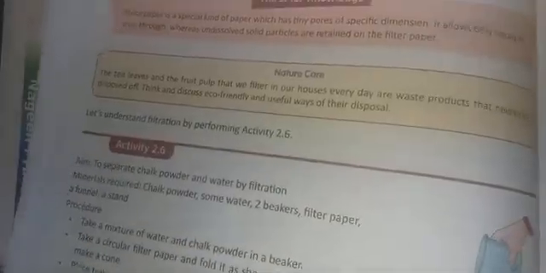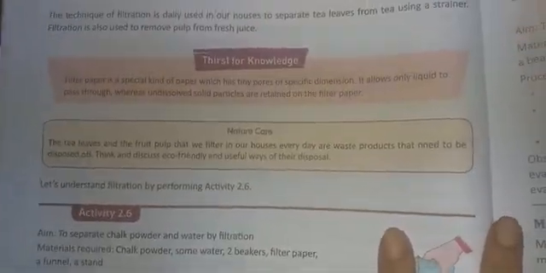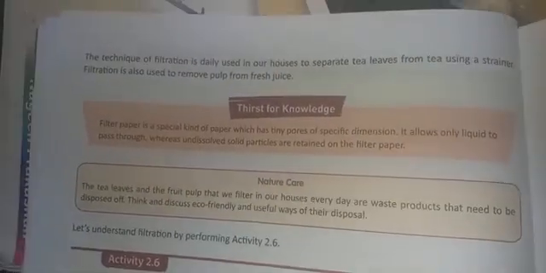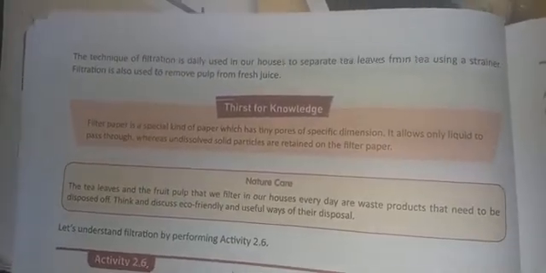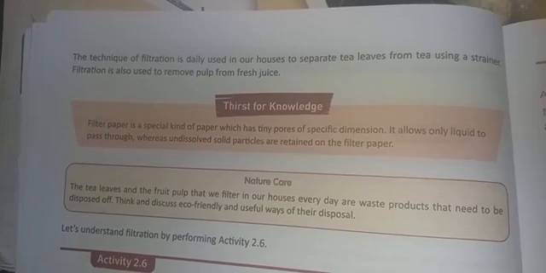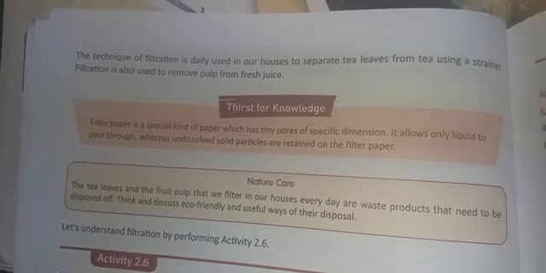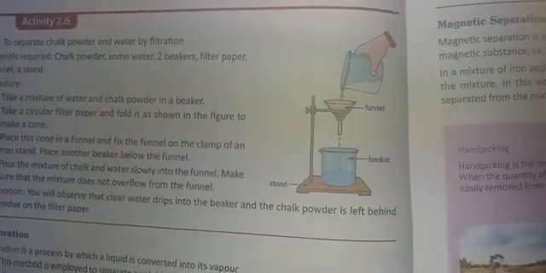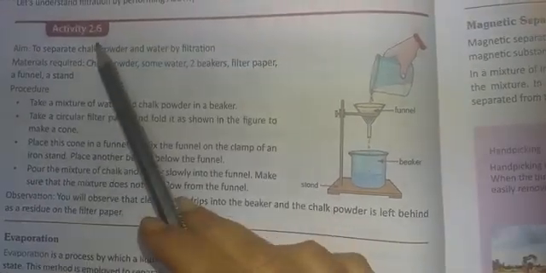A strainer or cotton can also be used instead of a filter paper while doing filtration. Now we are coming to the next activity, which demonstrates this process of filtration. It is activity 2.6.